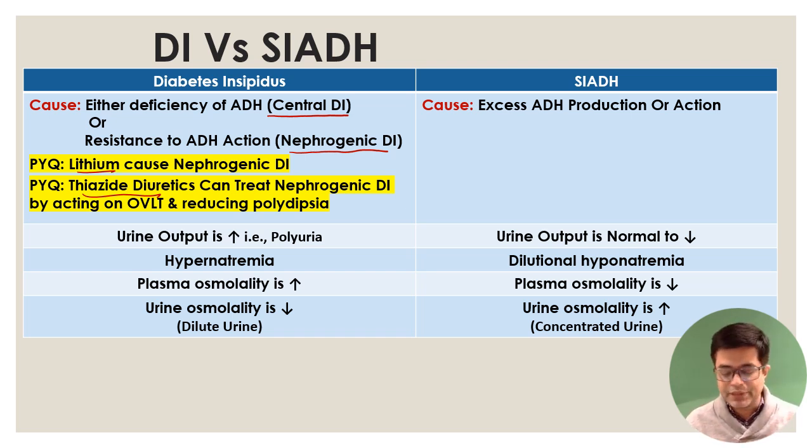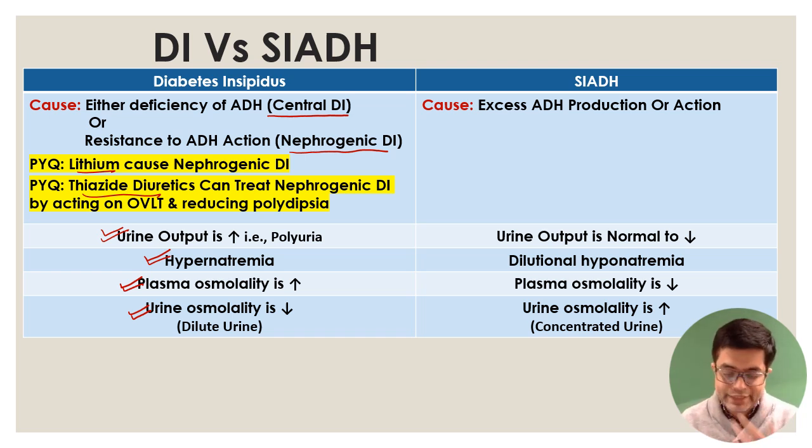In diabetes insipidus, the urine output is increased, that is polyuria. The function of antidiuretic hormone is preservation of free water. So free water will be lost, leading to polyuria, and even polydipsia will occur in the patient. Hypernatremia will be there in these patients because selective water loss is happening. So sodium will be concentrated in the blood, leading to hypernatremia. Plasma osmolality directly relates to sodium, so it is increased, and urine is very dilute because free water loss is happening, so urine osmolality is decreased.